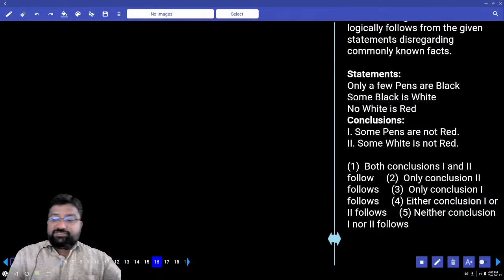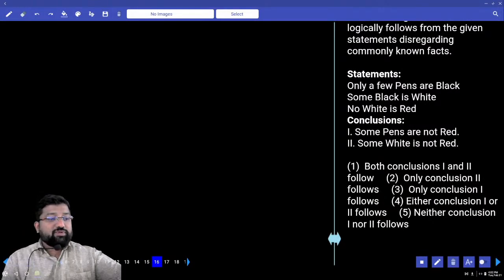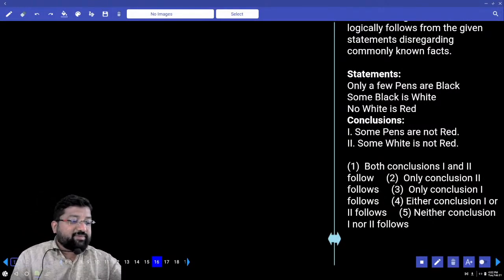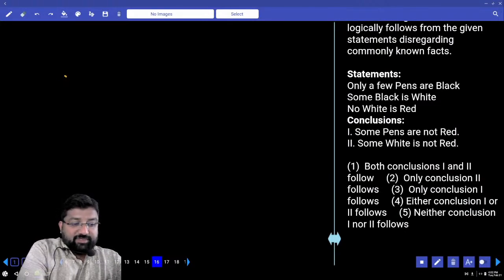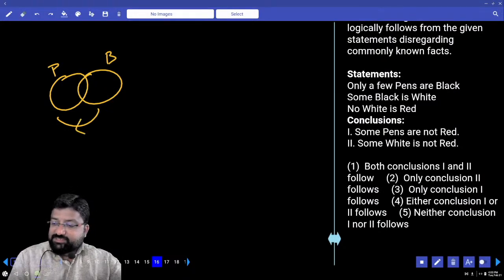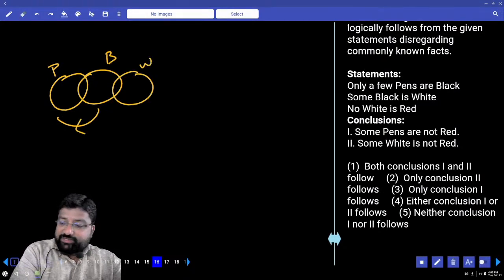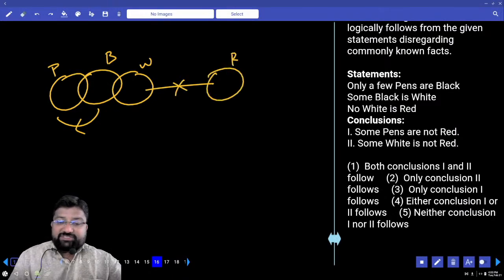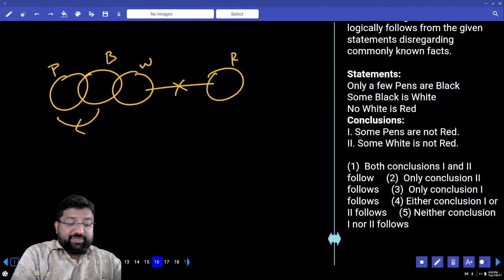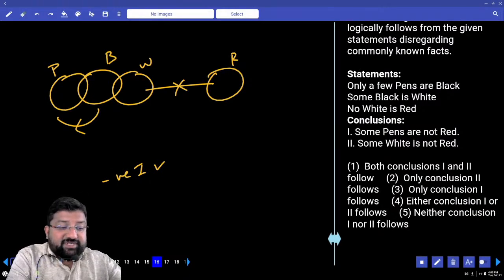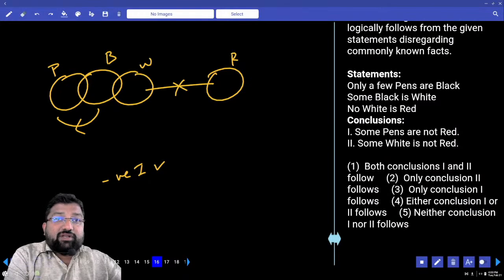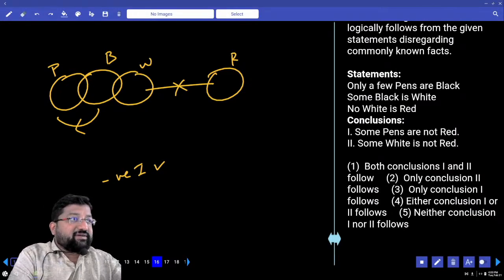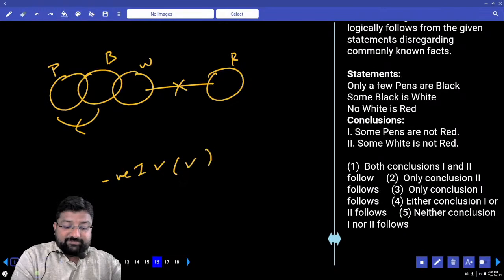Now I have a question on syllogisms. Only a few pens are black. Reverse. Some black are white. No white is red. What's my first conclusion? Some pens are not red. Right or wrong? Right. Positive or negative? Negative. When negative is right, we should go for the complementary. What is the complementary? All pens are red. Around pen, can I draw red? Yes or no? Yes. Then this is no.